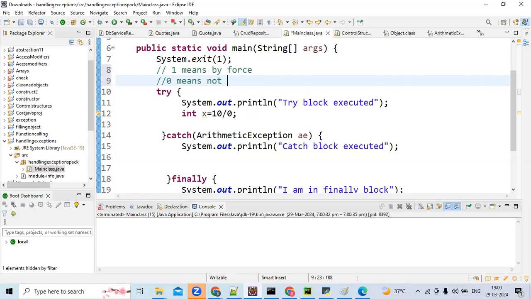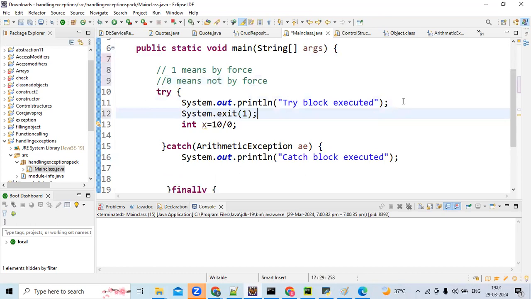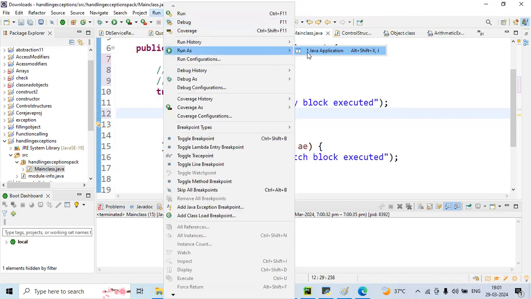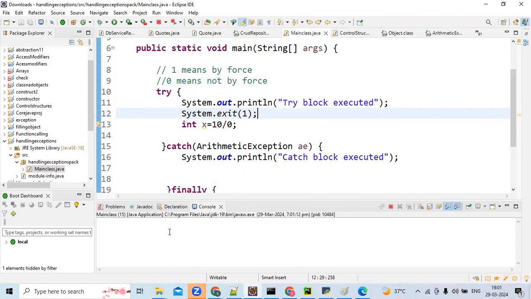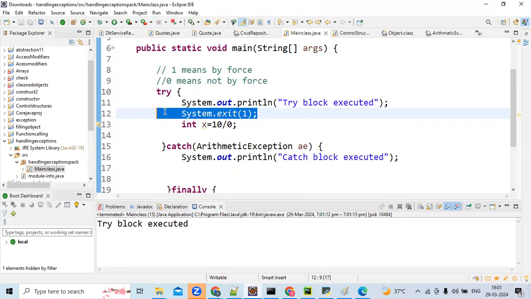Let us try System.exit in the try catch. Let us see. See, here also the finally block is not executed. If System.exit is present in some line, after that the program is not executed. Whether the finally block is there or not, it won't bother.